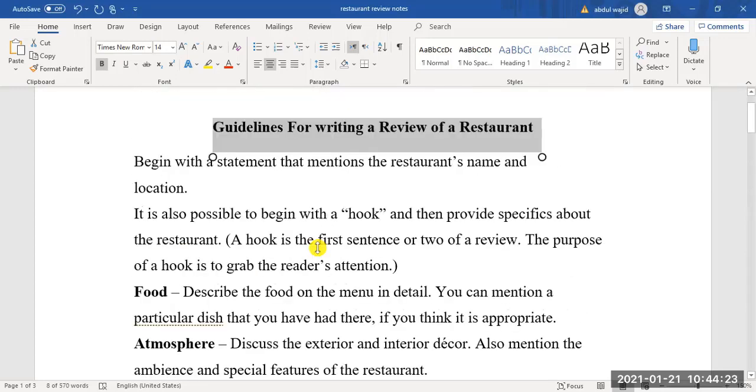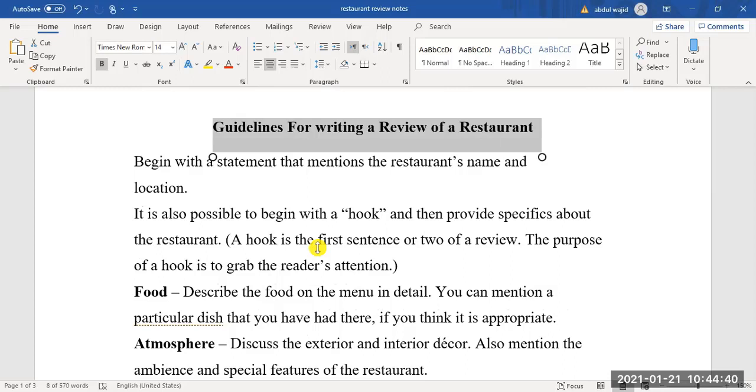Then I gave you an activity as well, an assignment. I hope all of you have done that task as well.